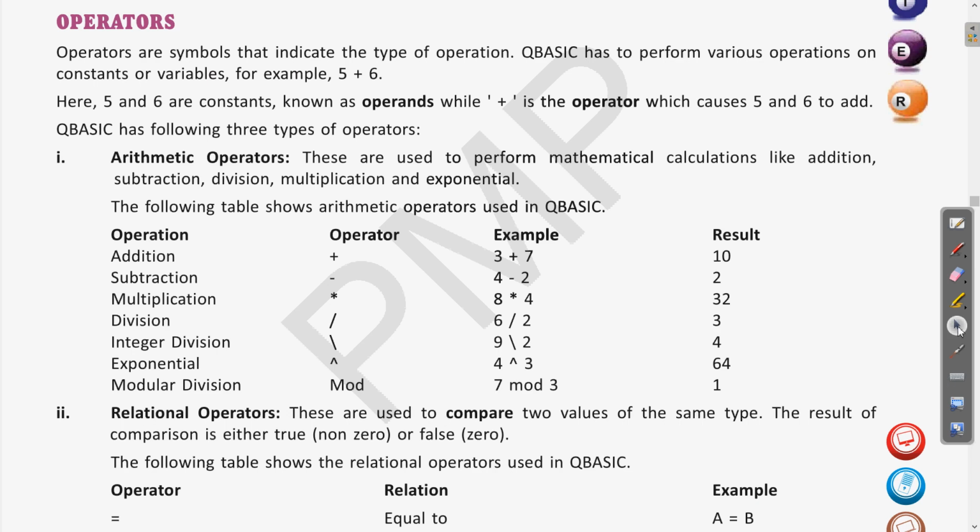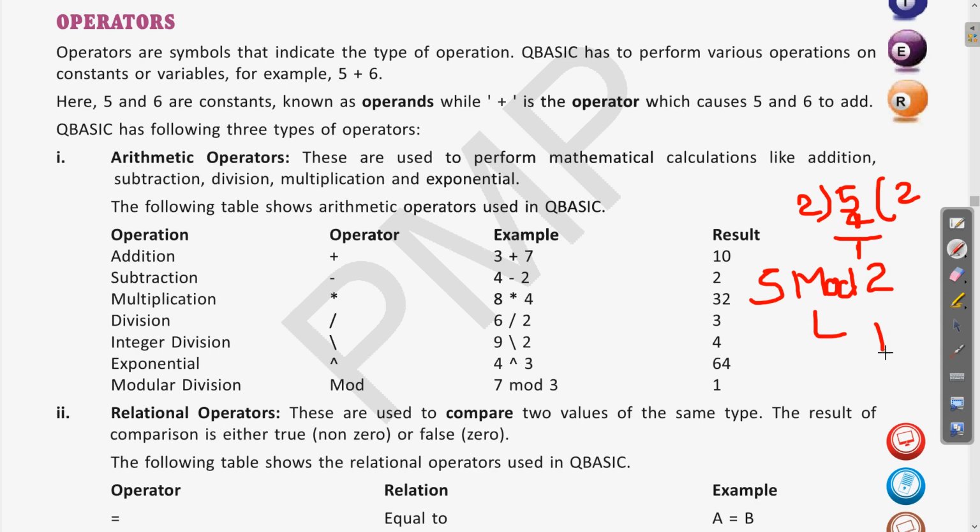So if I write 5 mod 2, it means 5 will be divided by 2, and the remainder will be the result. So what will be the 5 mod 2? If I divide 5 by 2, 2 2s are 4, and remainder will be 1. So the value of 5 mod 2, answer will be 1.